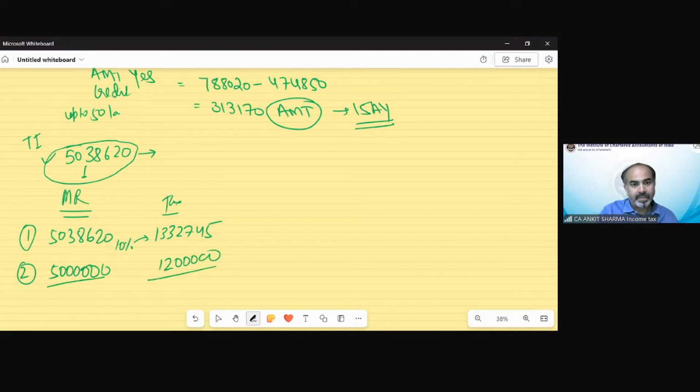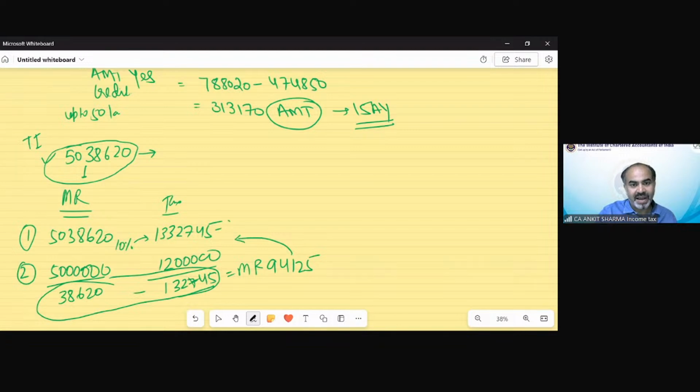Then the difference of income is 38,620 and the difference of tax is 132,745. The difference of these two would be marginally, that is 94,125. This marginal relief is going to be deducted from the tax liability to find out our final tax, it would be 12,38,620. This is a very good question for your revision part before your examination.